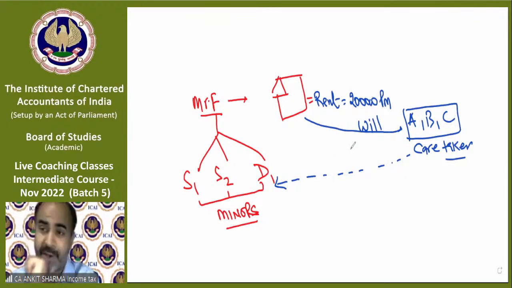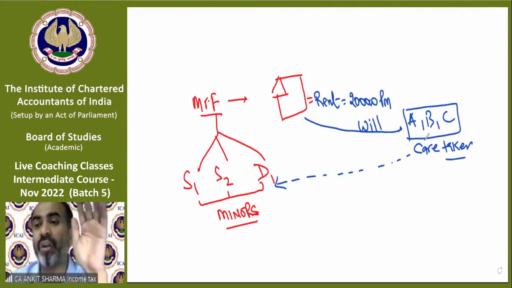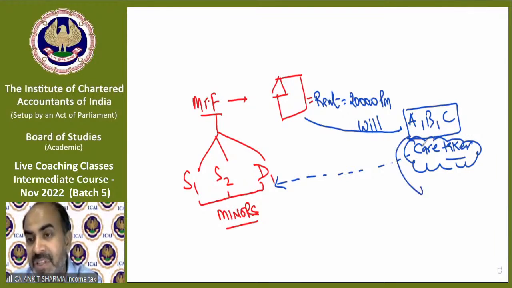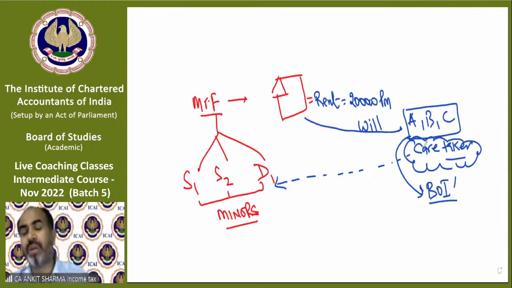Understand? Legally, but are they the owner of that income? Of course not. They are just the caretaker of that income. So if you are a caretaker of any income, then what will ABC be called? They will be called a body of individuals. So in all 8 categories of person, like individual, HUF, firm, AOP, etc., in all cases, you are technically the owner of that income.